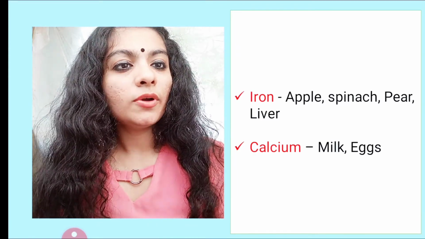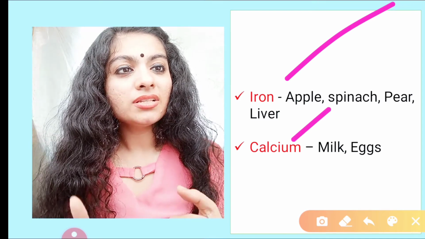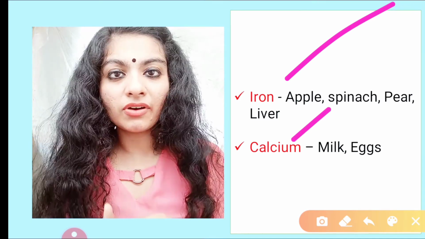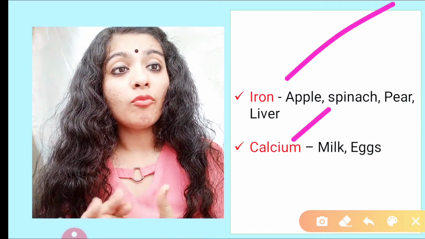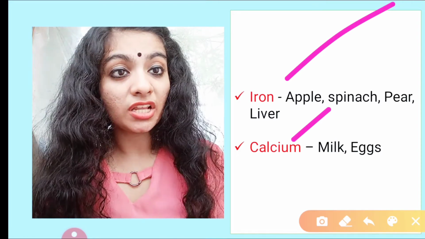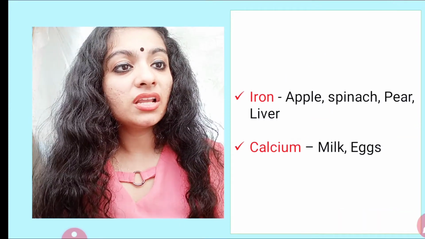Talking about other nutrients, iron, calcium. So iron: apple, spinach, pear, liver, all these are rich in iron. See, spinach, especially mom must always force you to eat spinach, telling that it is rich in iron. Calcium is rich in milk, egg.